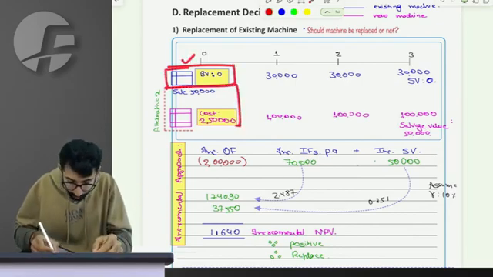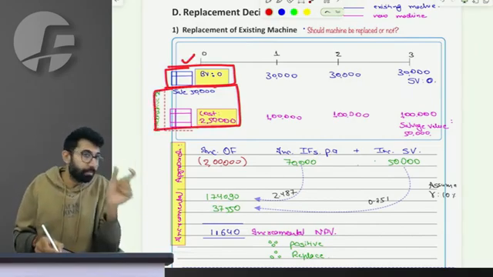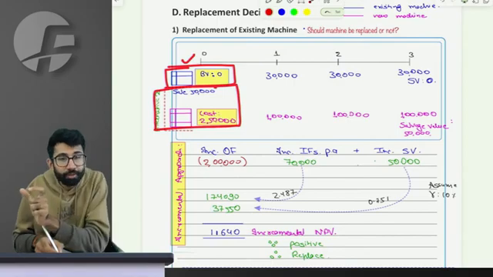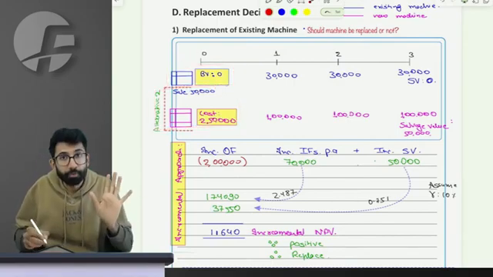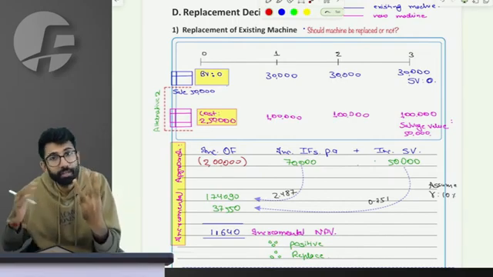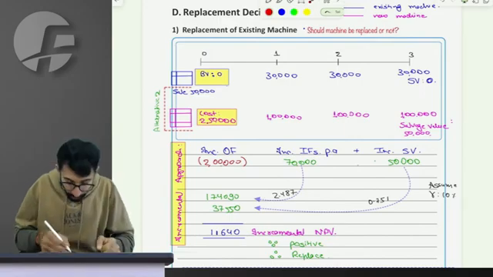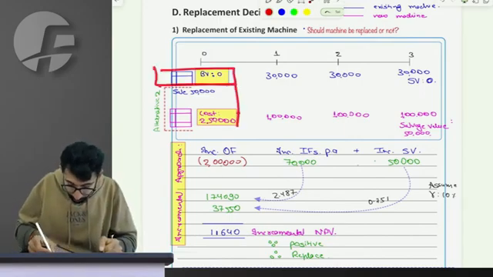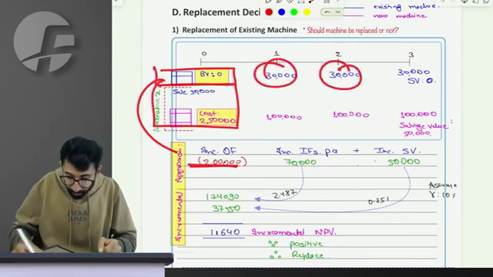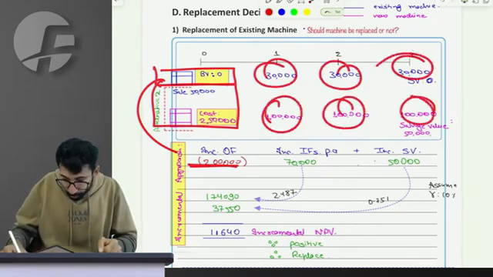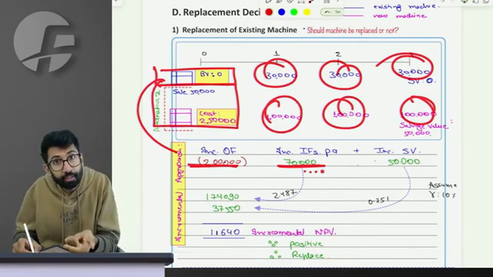If I take alternative 2, which means sell the old and buy the new, as compared to alternative 1, how much is the incremental initial outflow? I have to calculate incremental in three parts: initial, annual every year, and then terminal. Every year, how much is alternative 2's incremental inflow?